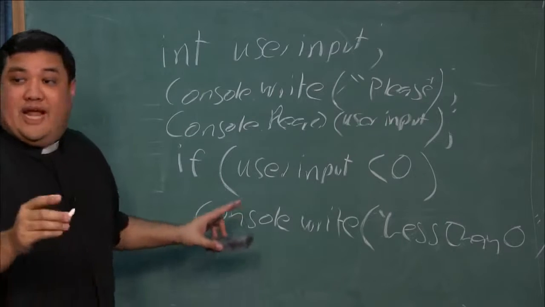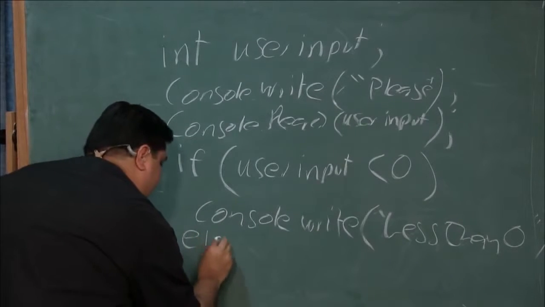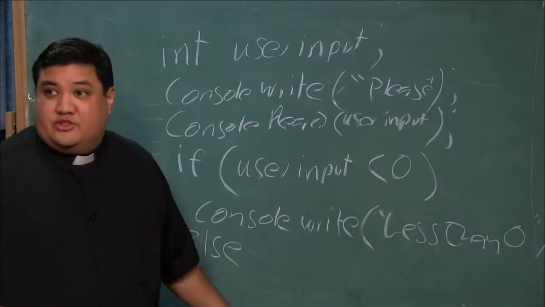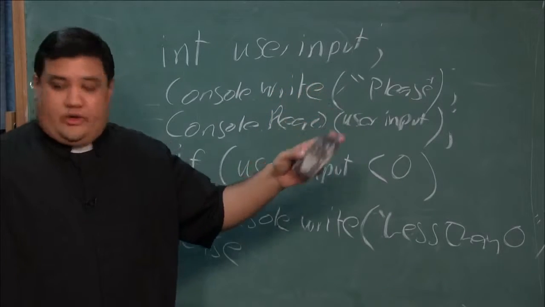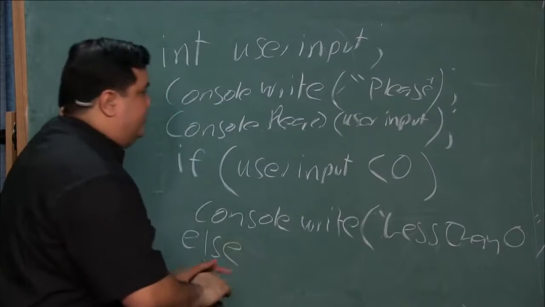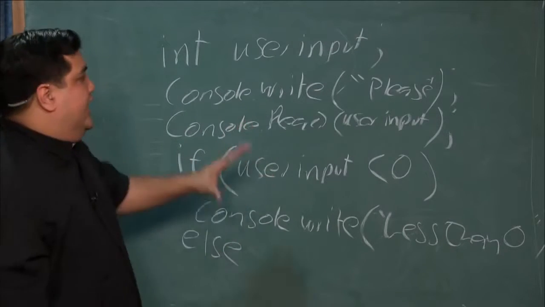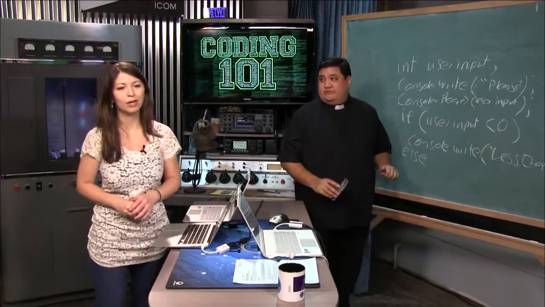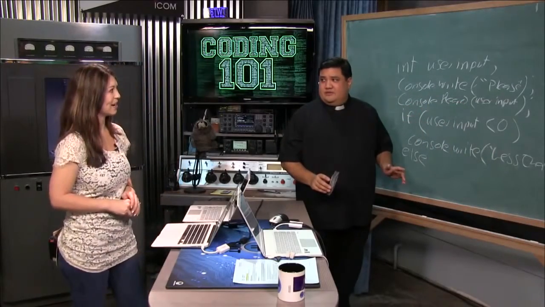But then I could also put an else statement. I could put else, and I could put another console statement here saying your number is greater than 0. Like an error code, right. So this is a really simple way of looking at what an if-else does. It allows me to take an input, and if it's true, I do one thing. If it's false, I do another. Okay. Does that make sense? It does. I will have to play with that because it's a little bit more complicated.